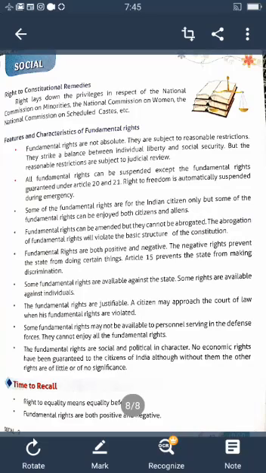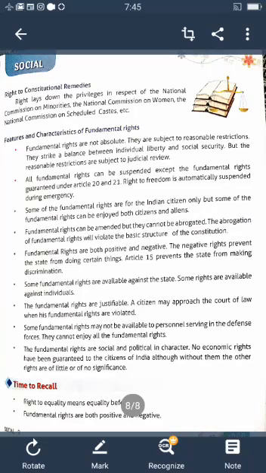Fundamental rights are justiciable. A citizen may approach the court of law when fundamental rights are violated. Some fundamental rights may not be available to personnel serving in the defense forces. They cannot enjoy all the fundamental rights. The fundamental rights are social and political in character. No economic rights have been guaranteed to the citizens of India, although without them other rights are of little or no significance. Thus, these are all the characteristics or features of our fundamental rights.